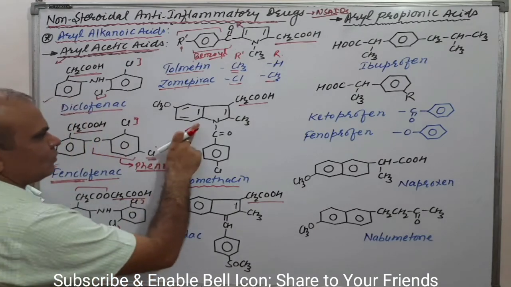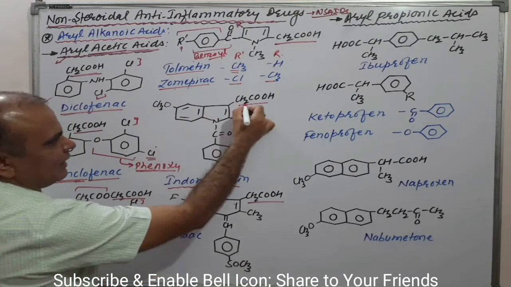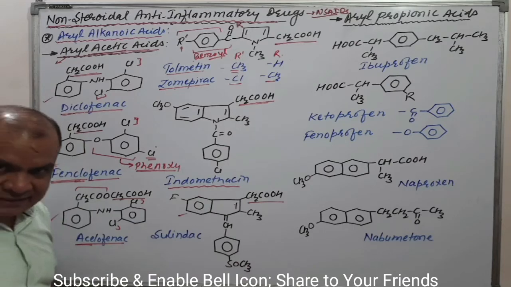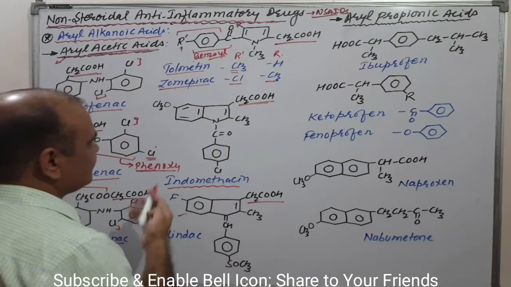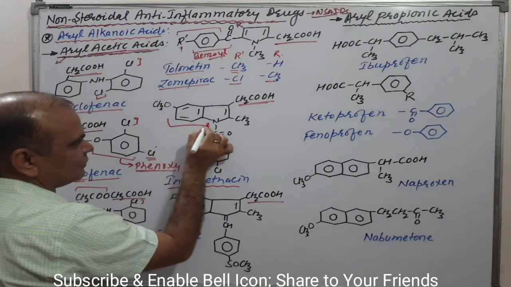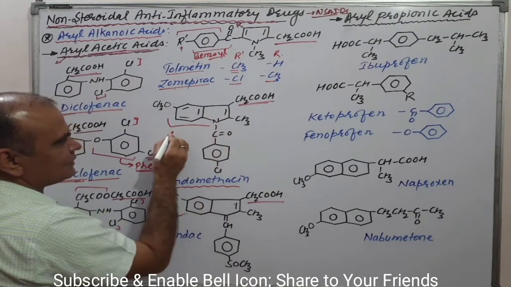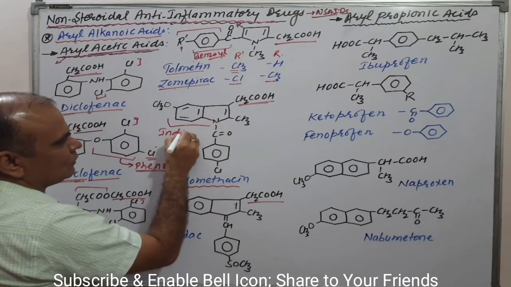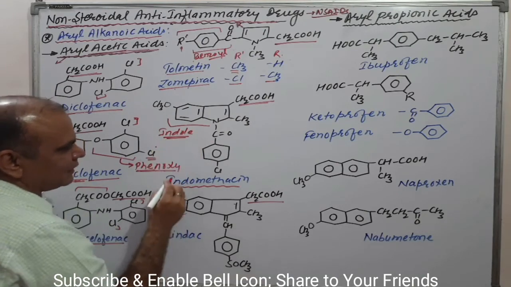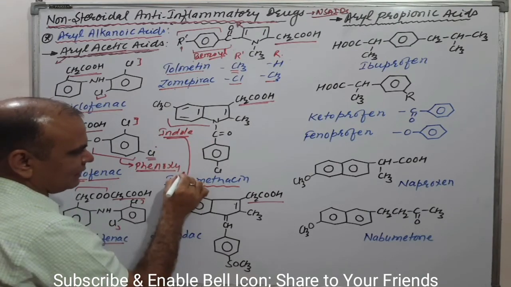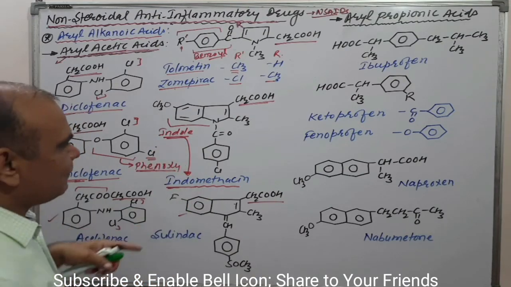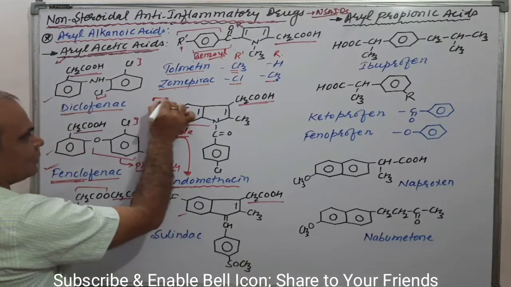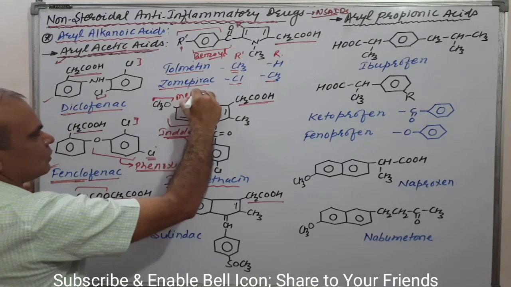Indomethacin, how can we correlate the structure? As we have discussed, it is an acetic acid derivative. Similarly, acetic acid is there, and this ring system, benzene with the pyrrole ring system, is known as indole. Okay, this is the indole. That's why indo. Easily we can correlate indo to indole. Clear? Methacin, methoxy. Here is the methoxy. Okay, this is the methoxy.